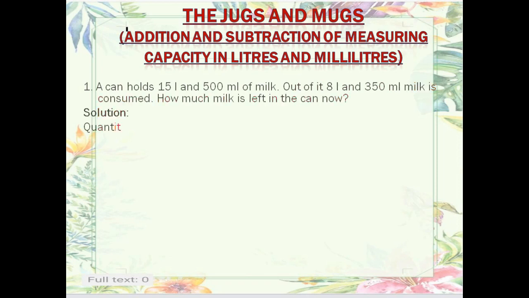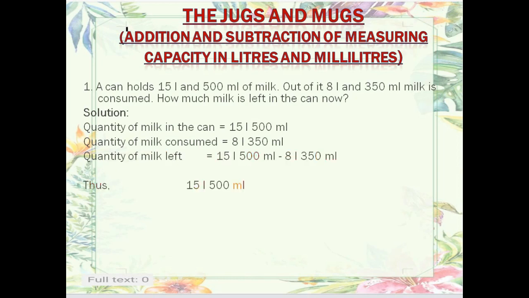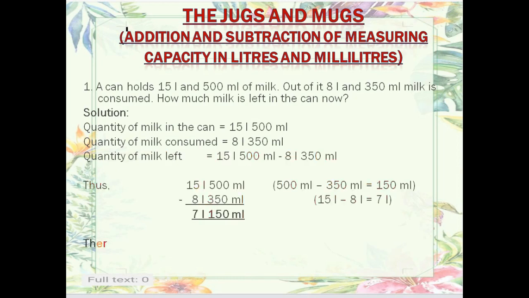Now children, let us do one more problem sum. A can holds 15 liter and 500 milliliter of milk. Out of it, 8 liter and 350 milliliter milk is consumed. How much milk is left in the can now?